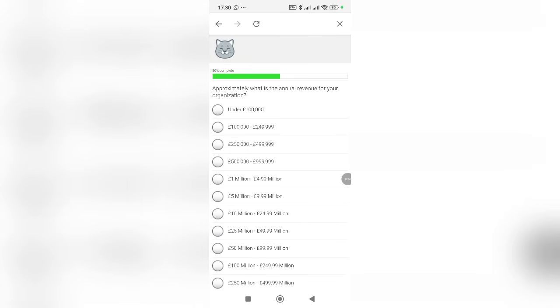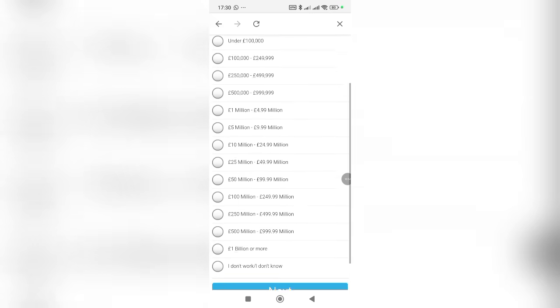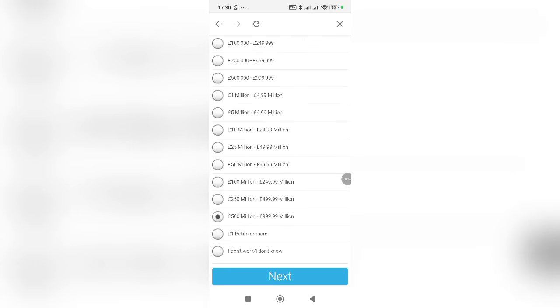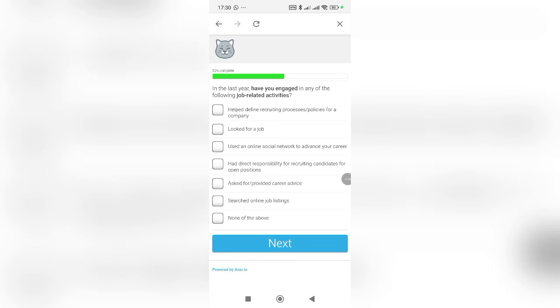Approximately what is the annual revenue for your organization? Annual revenue. Okay, let's go with 500 million. Okay, let's just go with this. Okay, so I know my reason for picking that. In the last year, have you engaged in any of the following jobs? Help with recruitment. Okay, looking for a job, used online, this and this. Okay, so we are good to go.